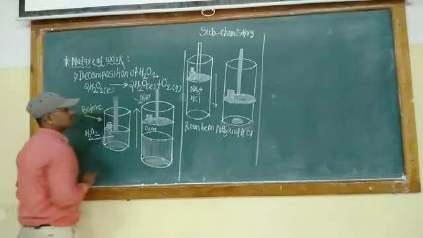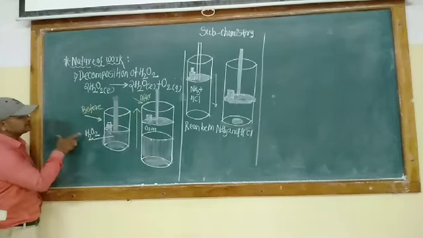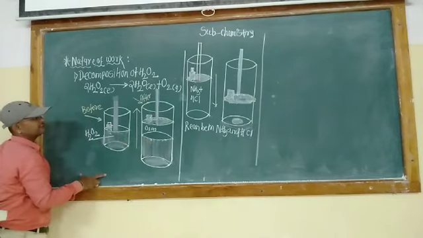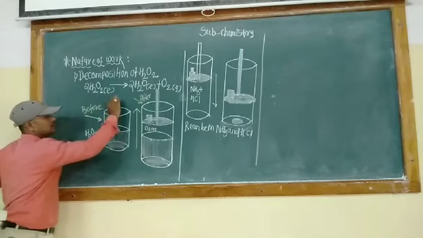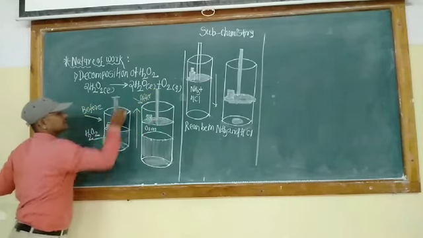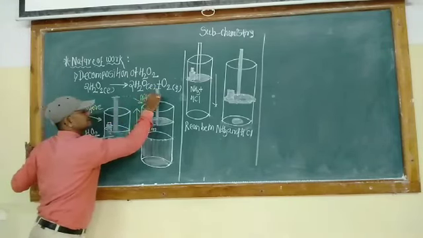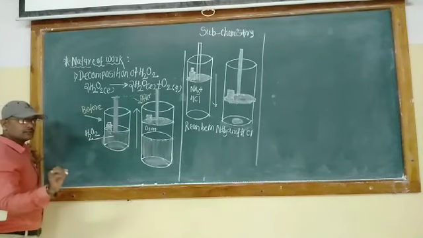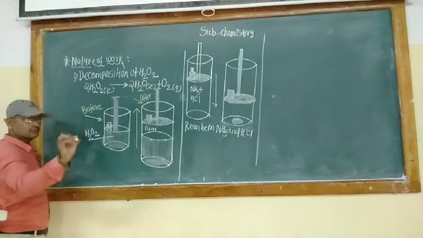We discuss one by one. When we observe these two diagrams, in the first diagram the height of the piston is here, and in the second, the height of the piston is here. Is it increasing or decreasing? Obviously, the height of the movable piston goes on increasing.